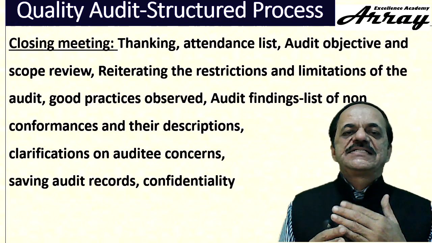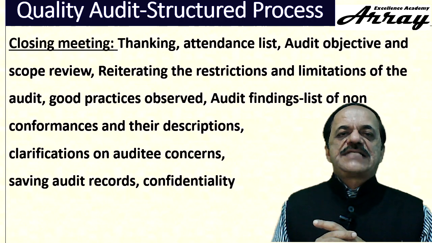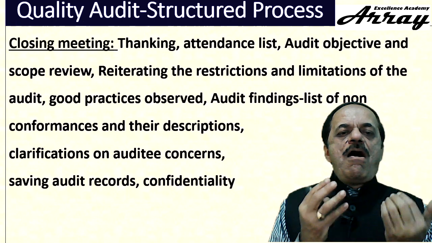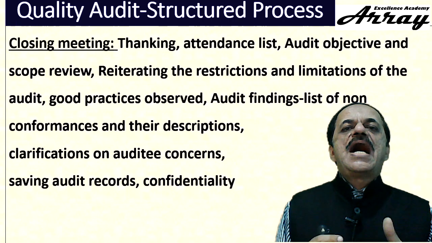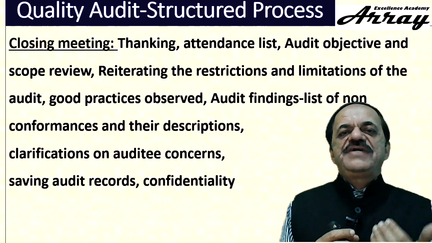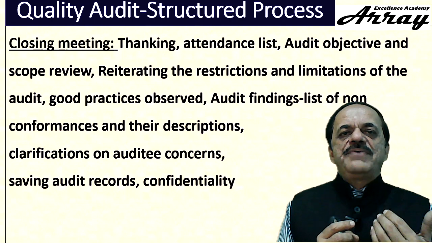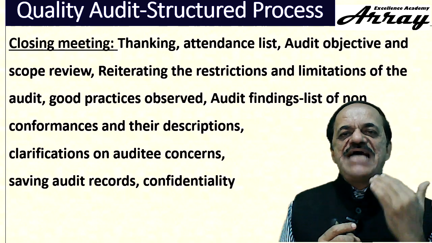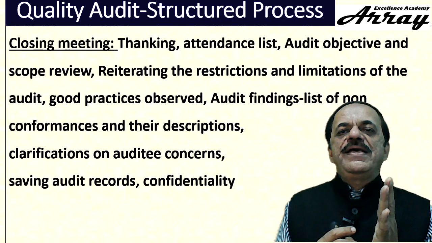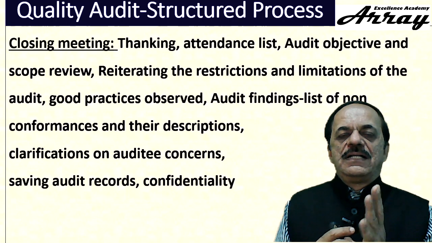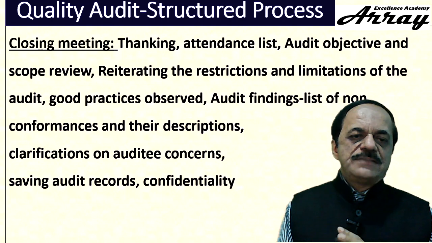They read them as the second part with the adequate descriptions. Then the auditee functional heads are given the opportunity to ask clarifications. During the clarifications, if something gets sorted out, that NC may be withdrawn. Otherwise, the auditor has a challenge here to clearly explain, and to the extent that it should be unambiguous. This is a NC and it is a genuine NC found in the auditee area.